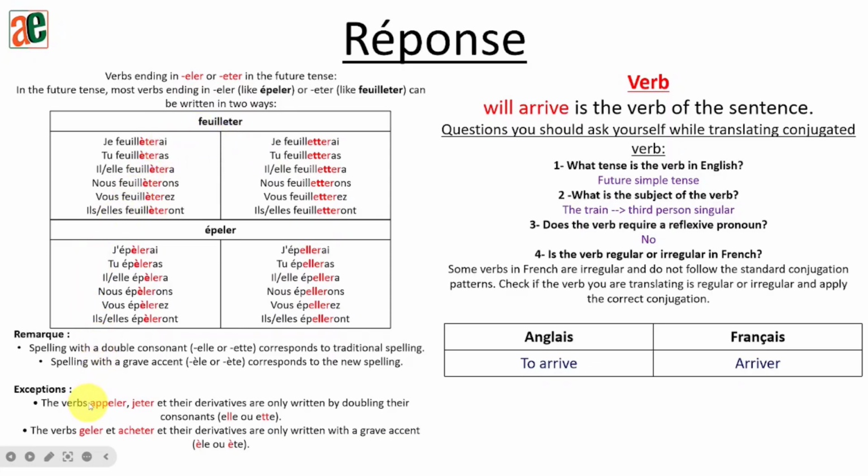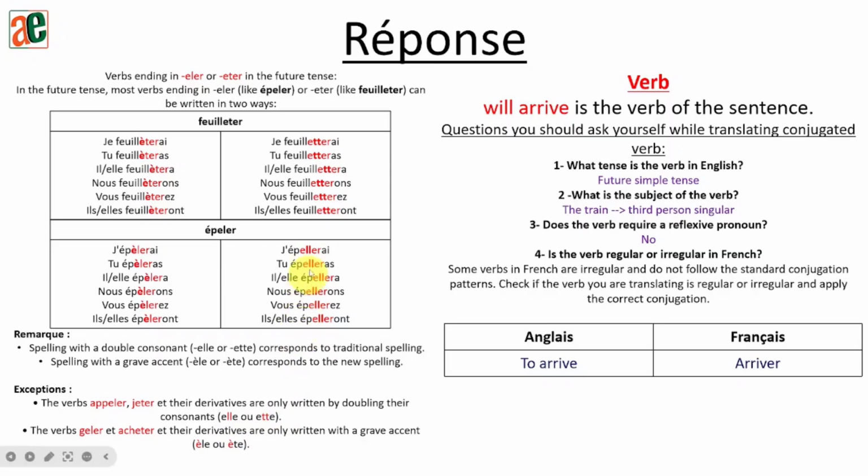Verbs from the group of appeler and jeter. For them, we need to double the last consonant. We cannot have the new rule for them. Okay? So verbs appeler and jeter and the derivatives, we need to only double the last consonant. For verbs like geler and acheter, for this one, we cannot double the last consonant. This time, we need to add the accent. So that's why we have this rule, okay?